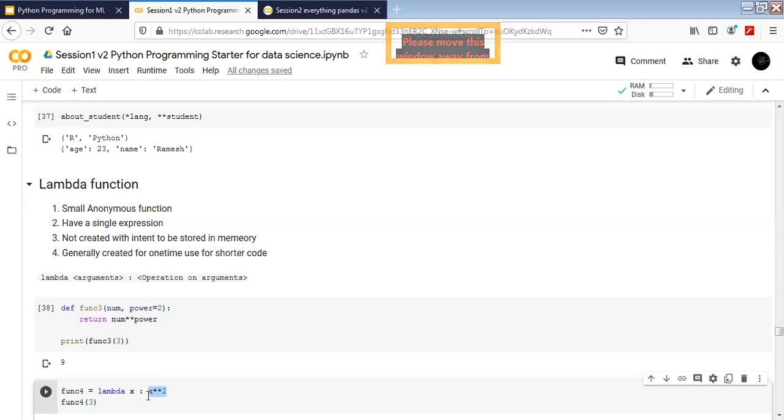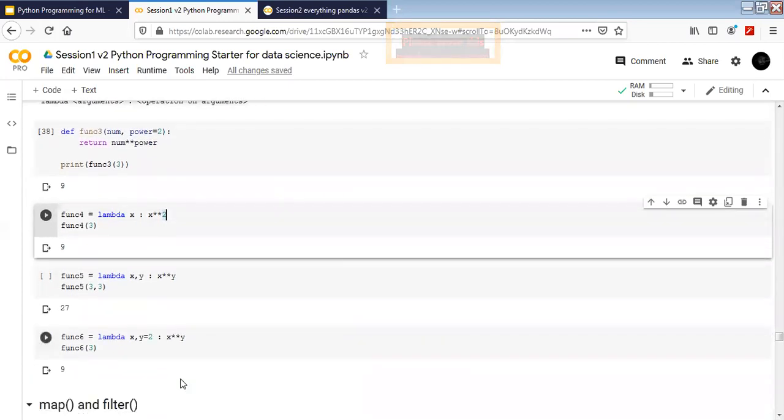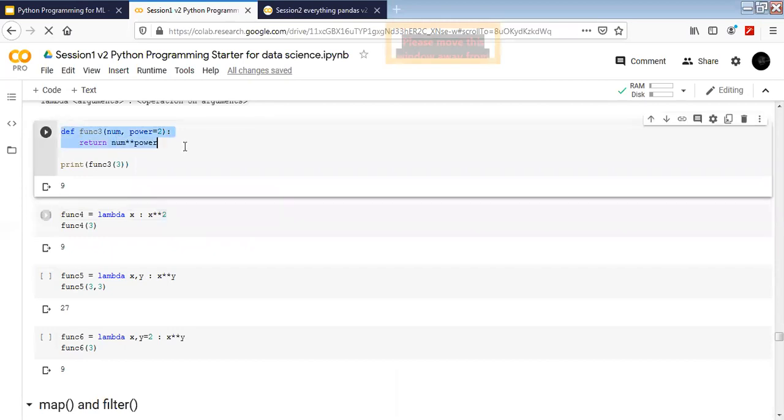Sir, we can't see where you're typing. Can you just scroll down? Yeah. All right. Can you see it now? Yes. Okay. So we have the function here.